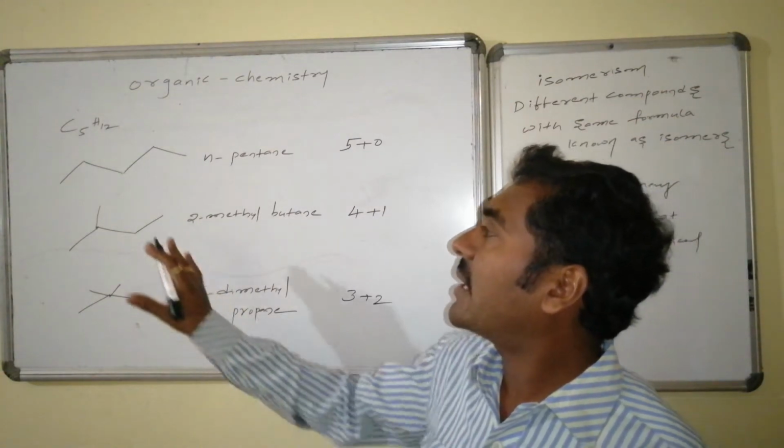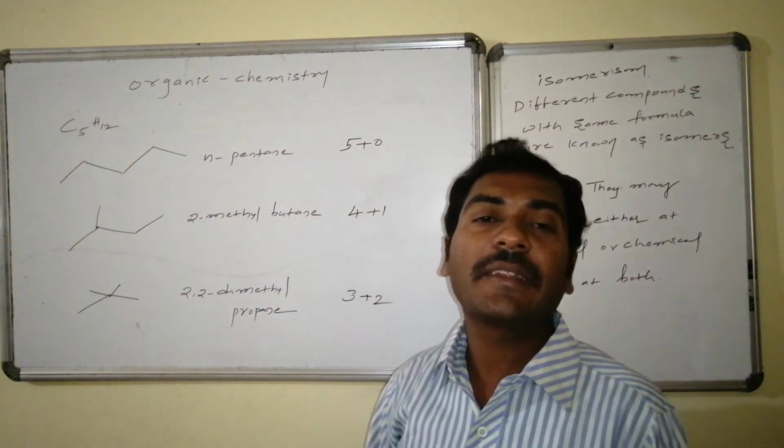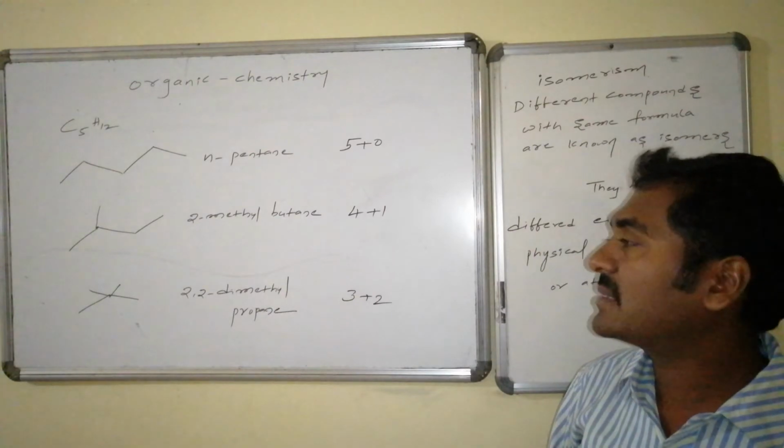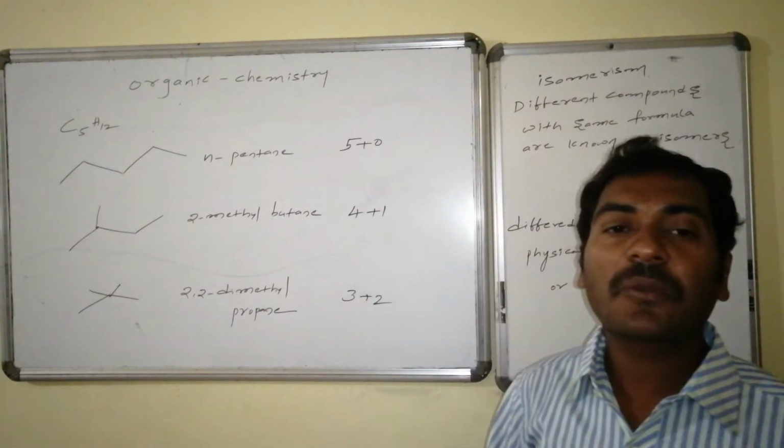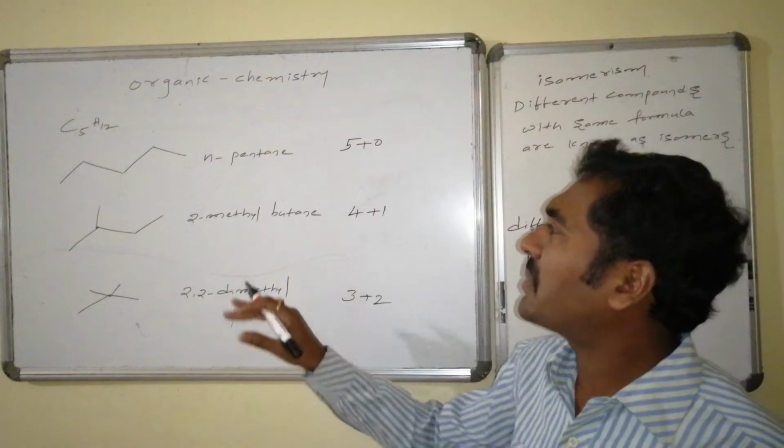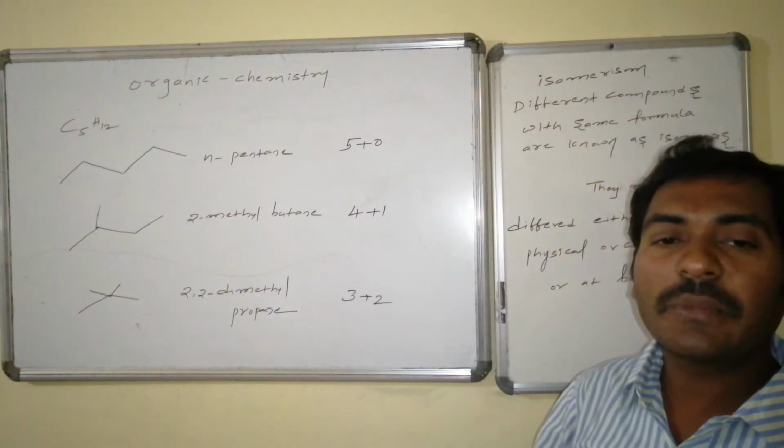But all of them have a common similarity: the same molecular formula is present. Hence, all of these are known as isomers. Whereas the properties of these will be different.